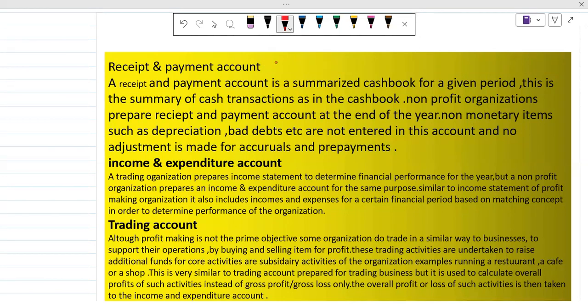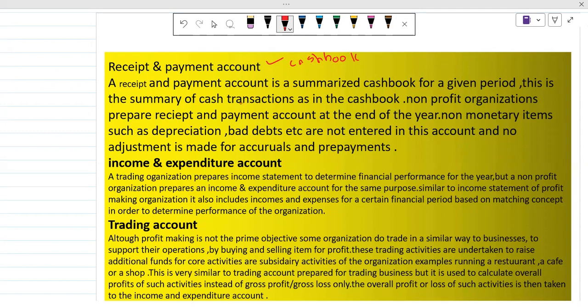Okay, so the next is the receipt and payment account. We just learned this because this is a type of cash book. So now we are going to discuss the different accounts of NPOs. First of all, the receipt and payment account, which is a cash book. A receipt and payment account is a summarized cash book for a given period, like a specific year, maybe 2013 or 14 or something else.